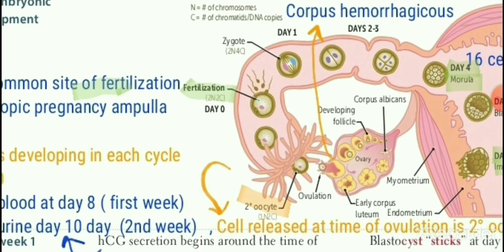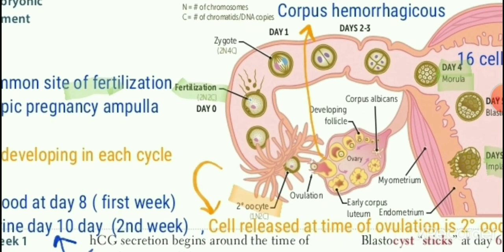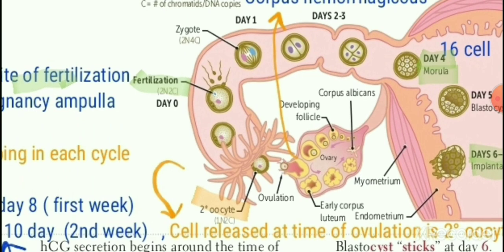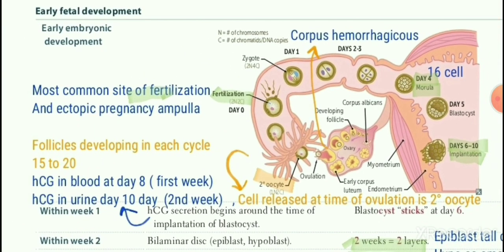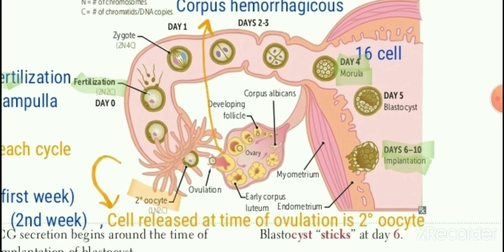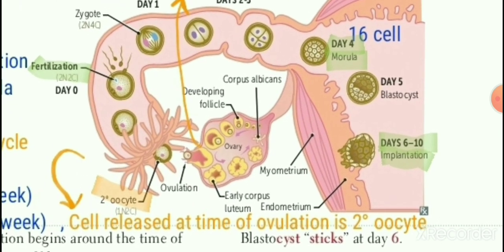And the least common site of ectopic pregnancy is the ovary itself. Another MCQ not written here. So as fertilization is day 0, the embryo will implant on roughly days 6 to 10. That is the implantation time, another MCQ. Usually they say it is day 7. So after exactly 1 week, the embryo is implanted.